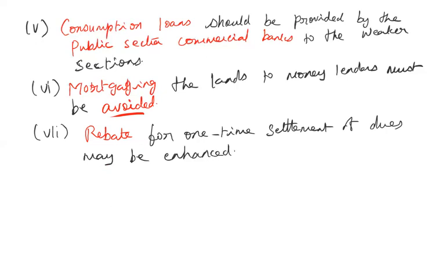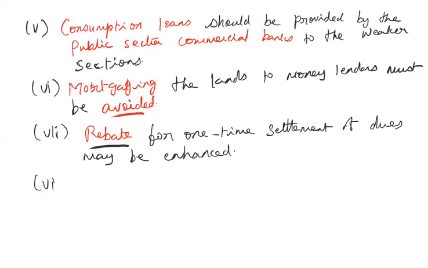What is the meaning of rebate? Rebate means discount. So if anybody is willing to pay the entire dues in one-time settlement, then the percentage of discount should be increased. Since the person is settling the entire amount at one time, the discount should be increased. So people will be encouraged to settle the loan amount.